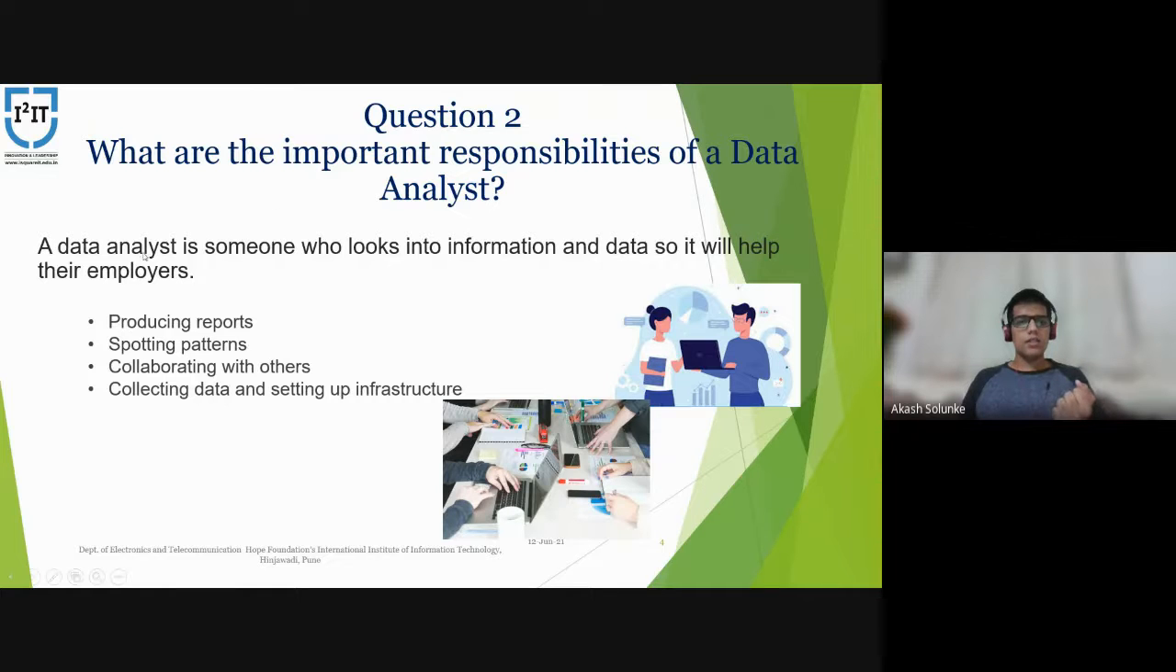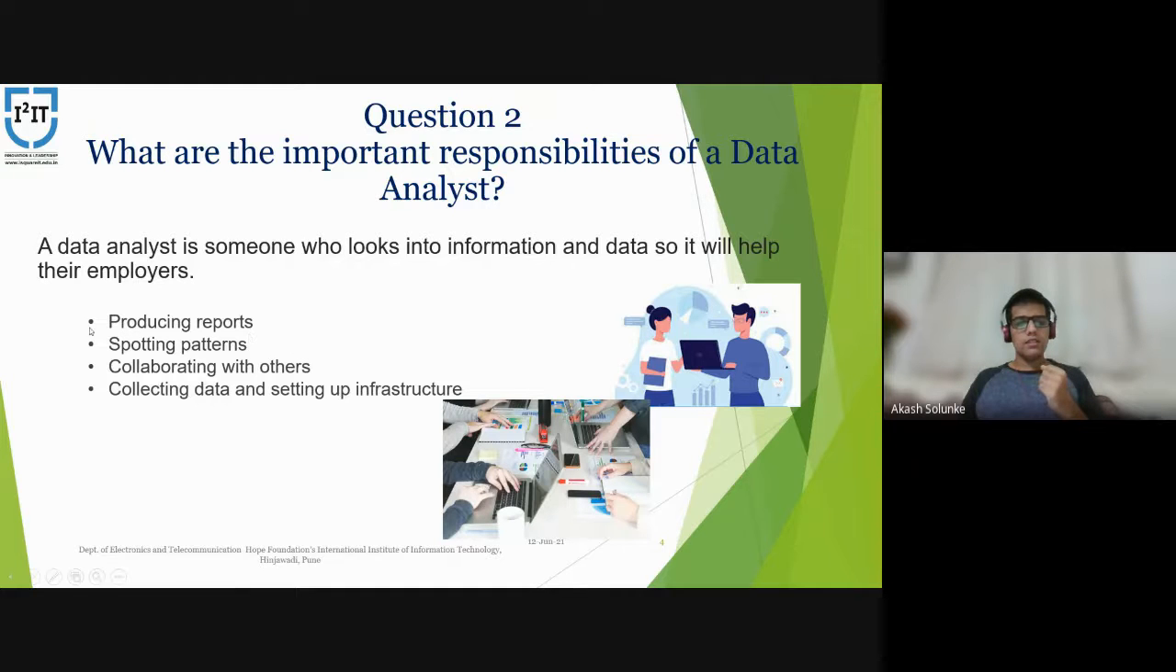Their responsibilities include producing reports. For example, there is a company which has a product in the market. What a data analyst does is take the sales record of that product and of other products for comparison. They compare the data and visualize it so that they can get meaningful information from it, like where their products are lacking or what changes they need to make to have more impact on market share.